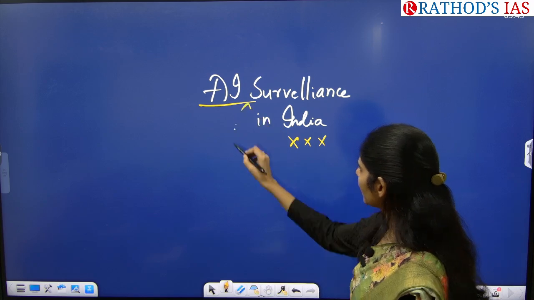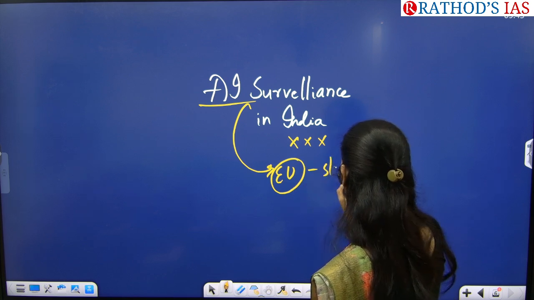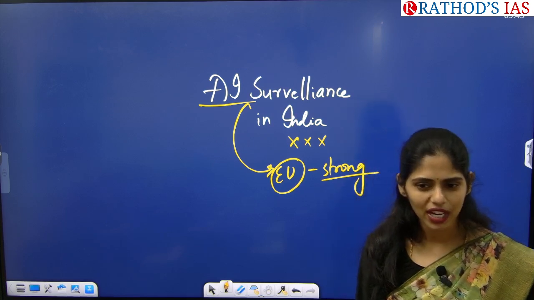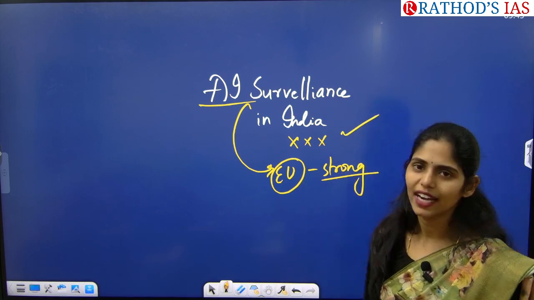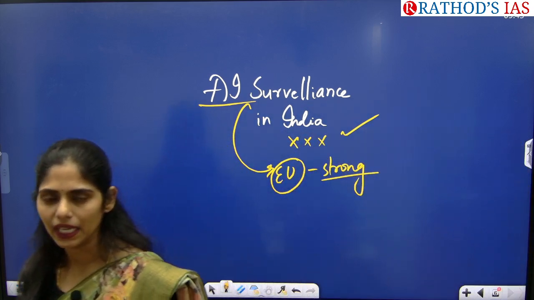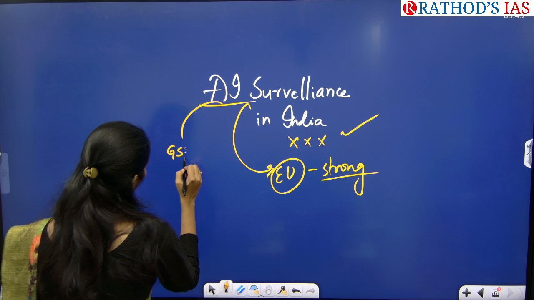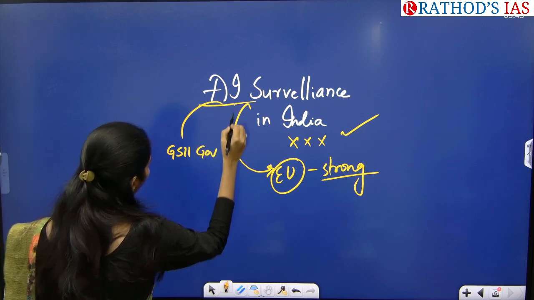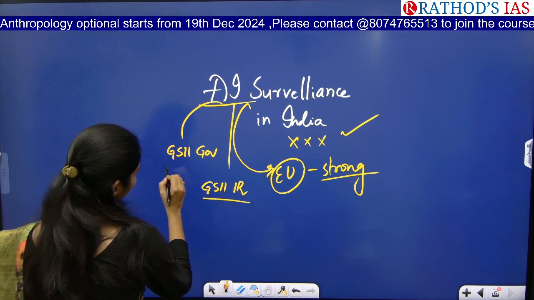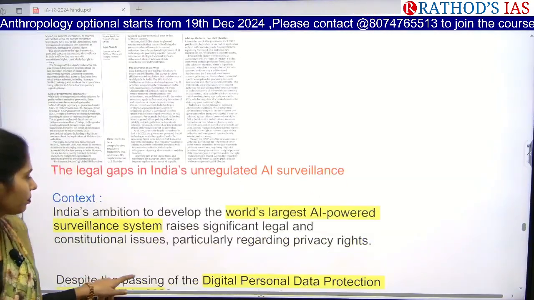Here they took a case study of the European Union. The European Union came up with a strong legislation or regulation of AI. In the same way, India needs to come up with this kind of regulation so that we can ensure data privacy of the people. That is the main thing said. And this topic is important for GS Paper 2 under governance and also under international relations. Okay, now let us see what the author is saying clearly.